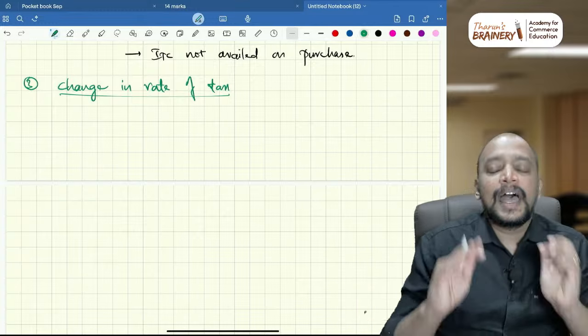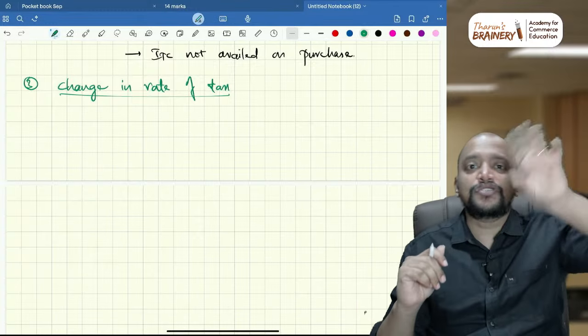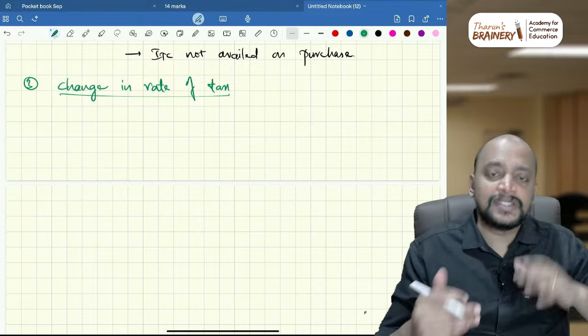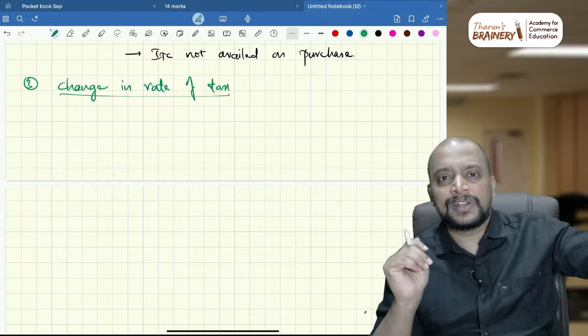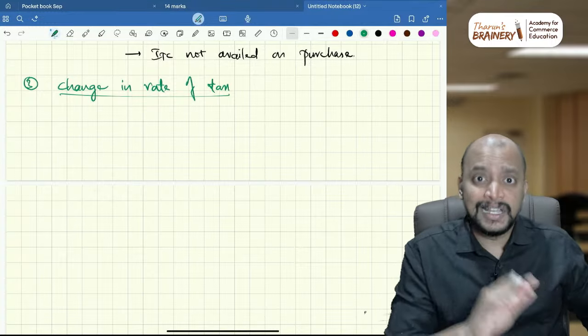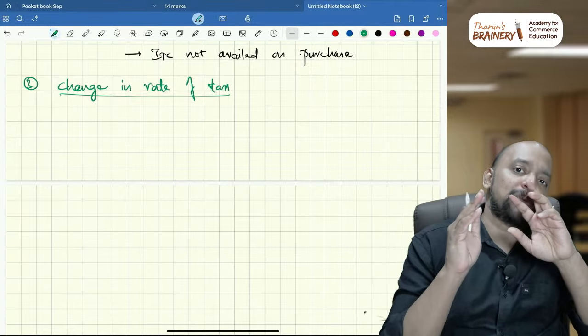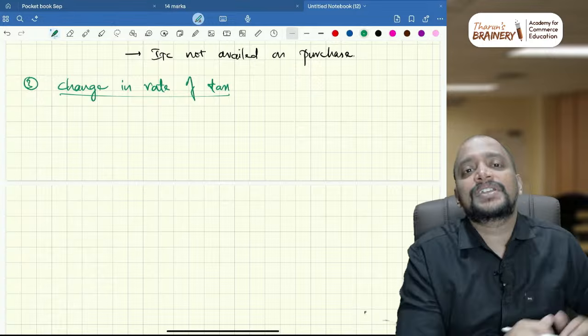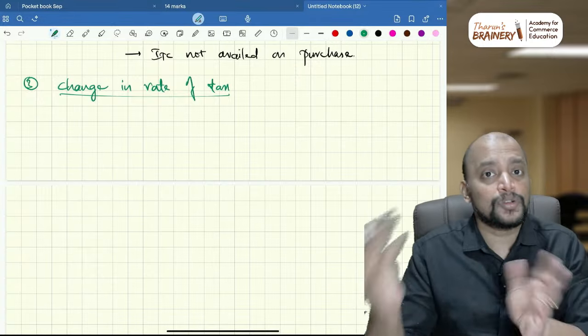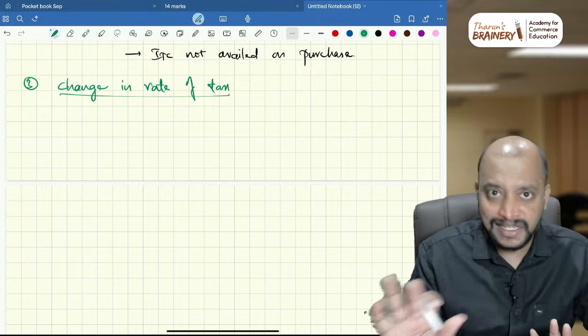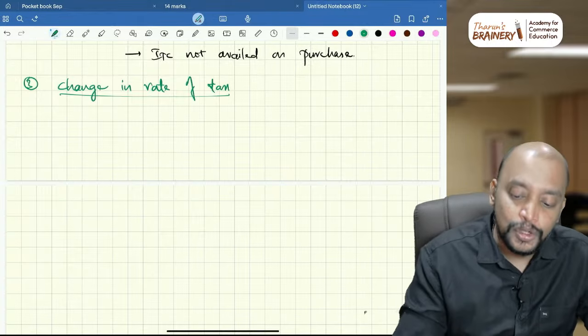That is clear. And suppose this supply is before the change in rate, that is the provision of service or supply before change in rate, we need to take whichever is earlier. If the supply is after the change in rate, then if both invoice and payment are before the change in rate, whichever is earlier; if one is before and one after, whichever is later. So that is the change in rate of tax. So to whom is it applicable?